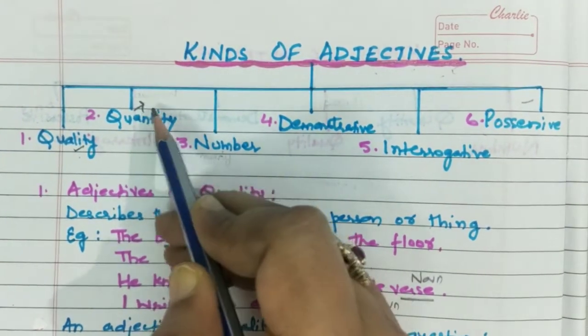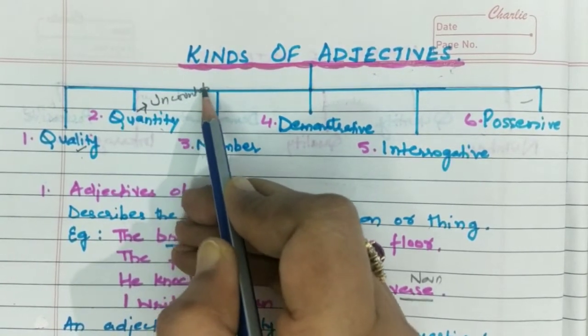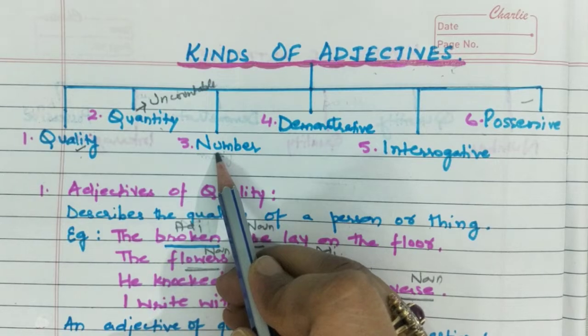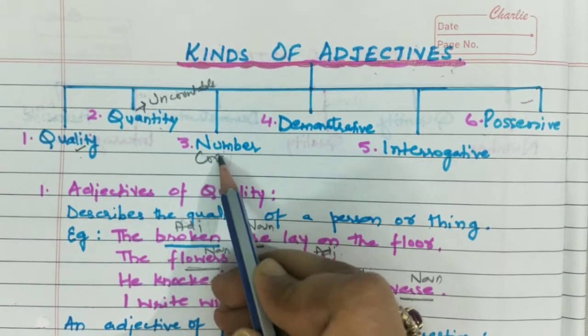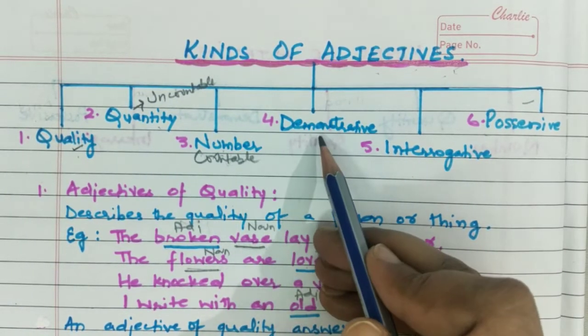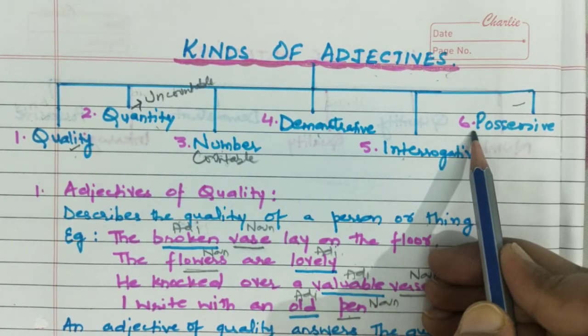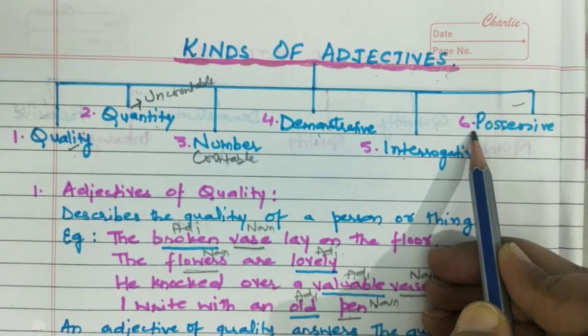Quantity is something which you cannot count, uncountable, and number is something we are going to use with that noun which can be counted, with a countable noun. Another is demonstrative, then interrogative and possessive.